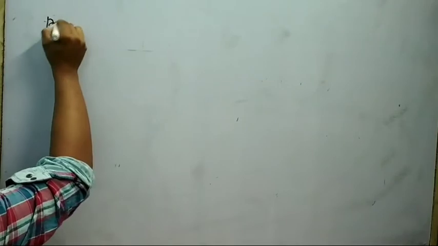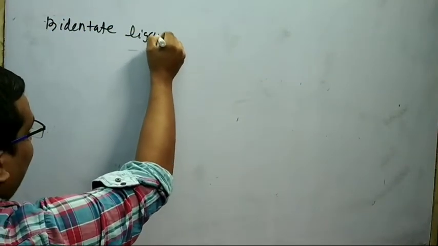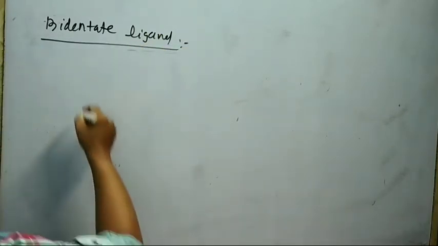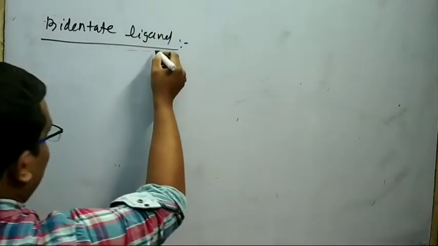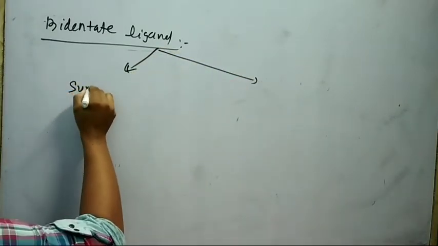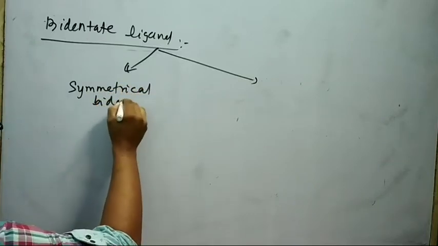Now I will discuss the bidentate ligand. The ligand which has two donor atoms is called bidentate ligand. Bidentate ligand is also classified into two types. One is symmetrical bidentate ligand.